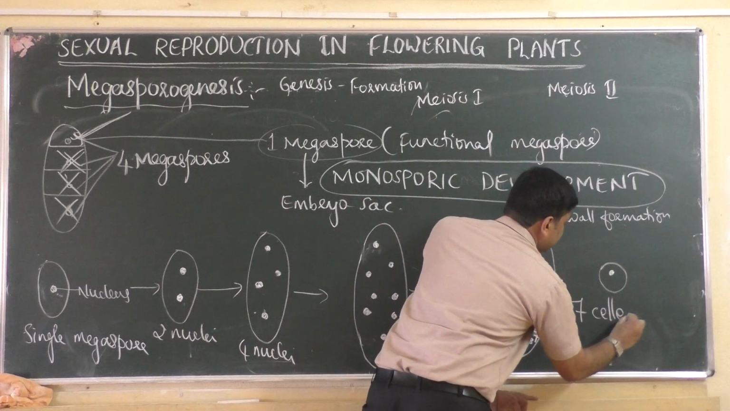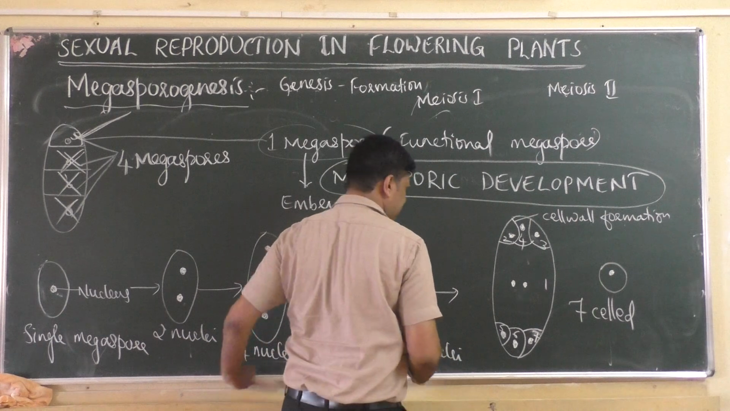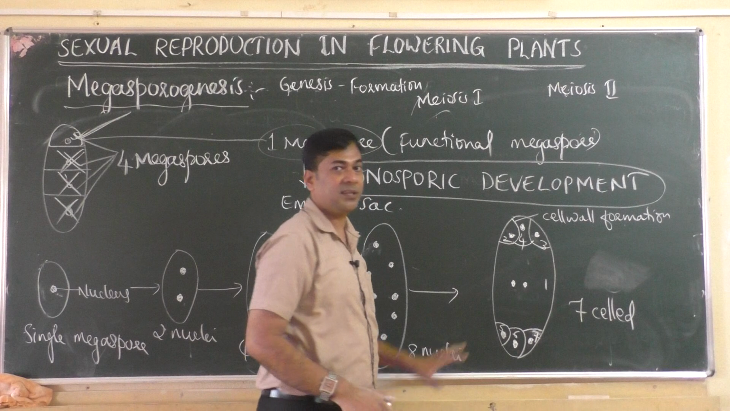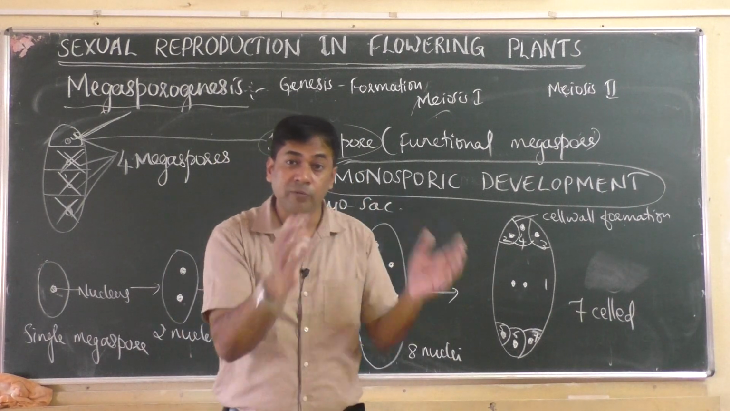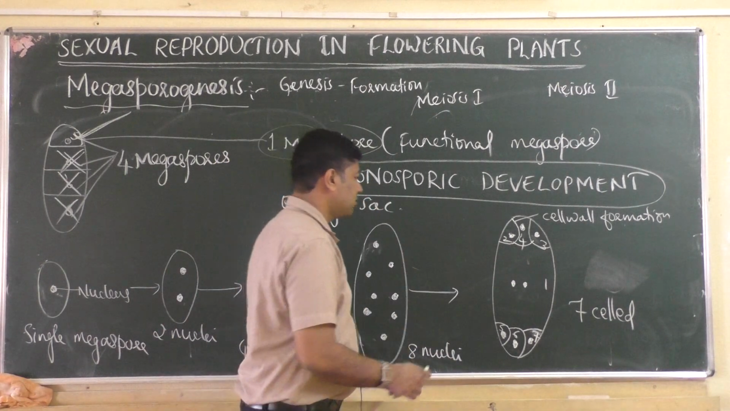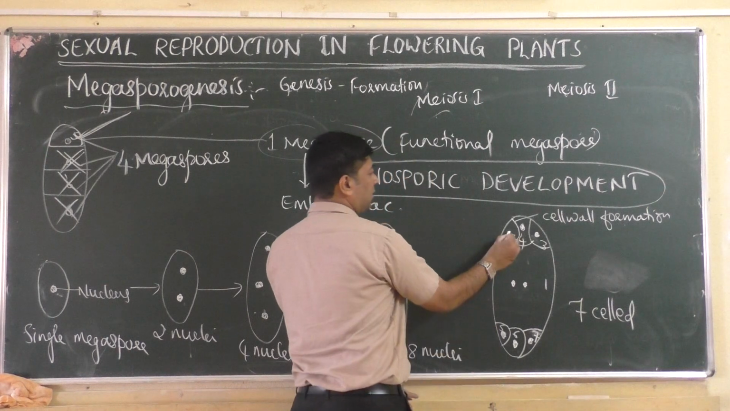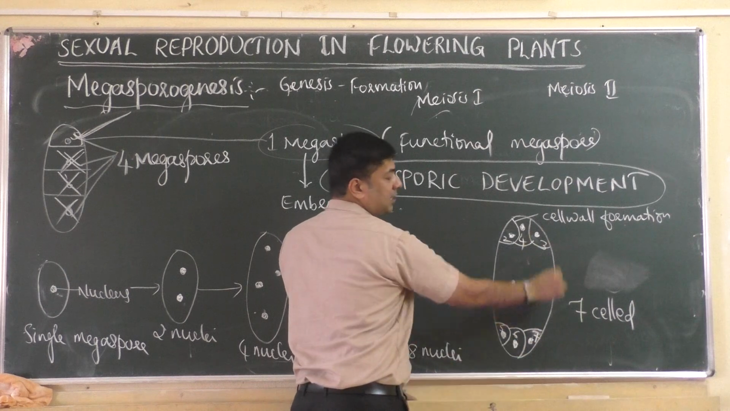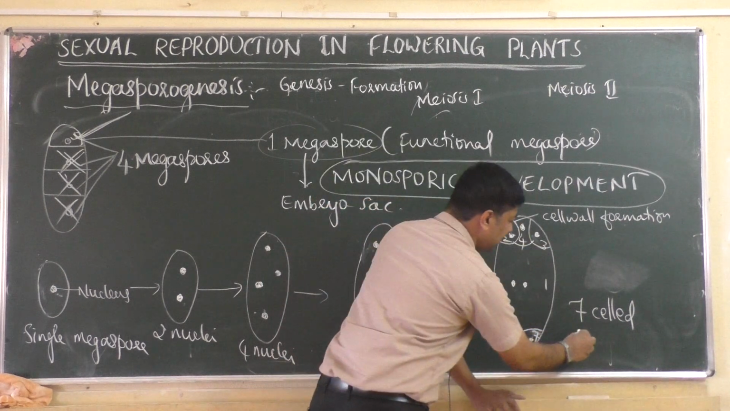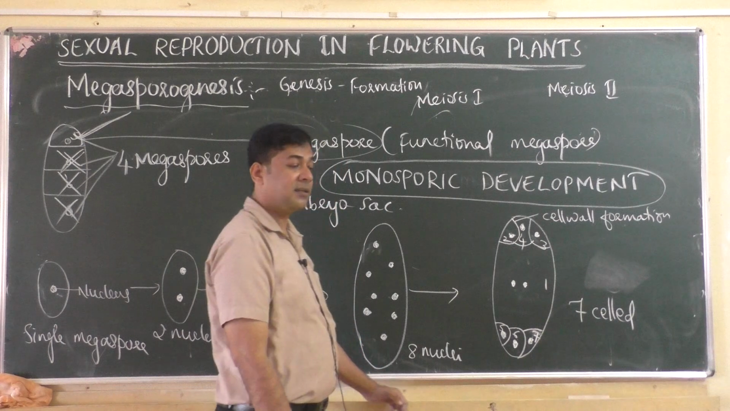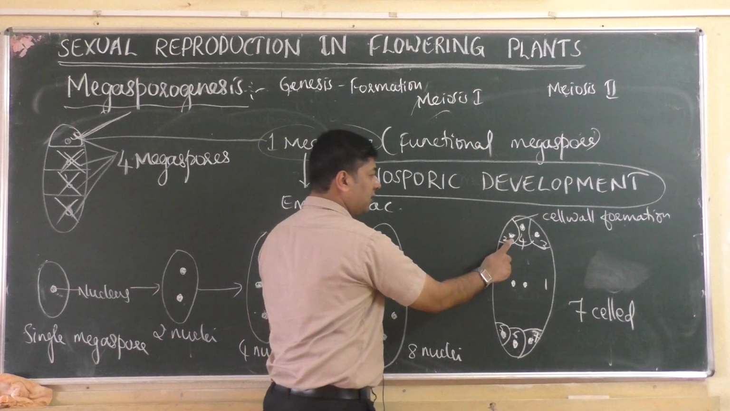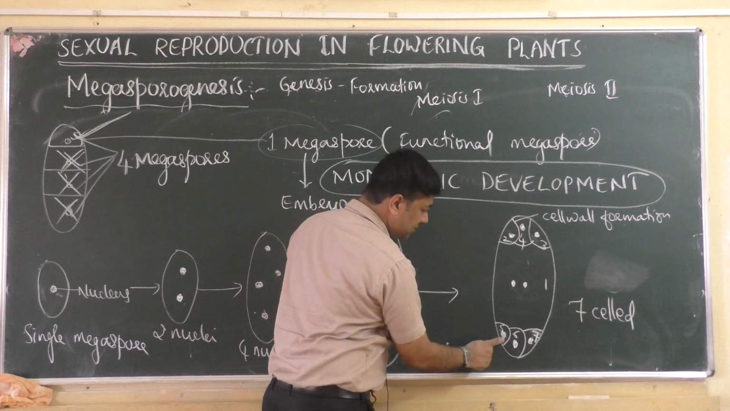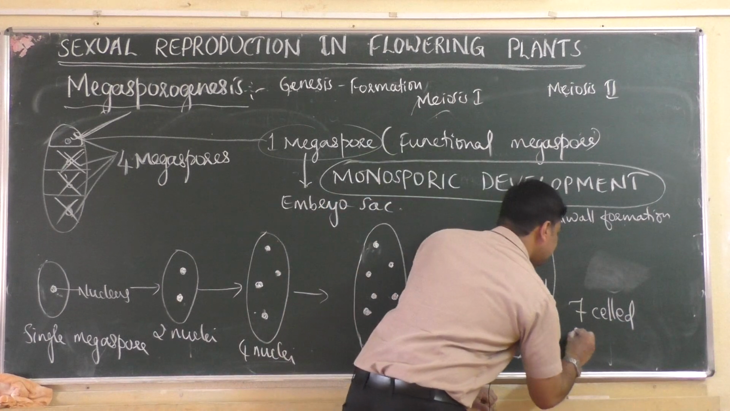So the embryo sac is now a 7-celled embryo sac. What is produced here is the embryo sac, which is the central part of the ovule, what we have learnt, no? So how many cells are there? Count. 1, 2, 3, 4, 5, 6, and one big cell. Totally 7 cells. So 7-celled. How many nuclei are there? Count. These dots that you see, these are nuclei. 1, 2, 3, 4, 5, 6, 7, 8. So 7-celled, 8